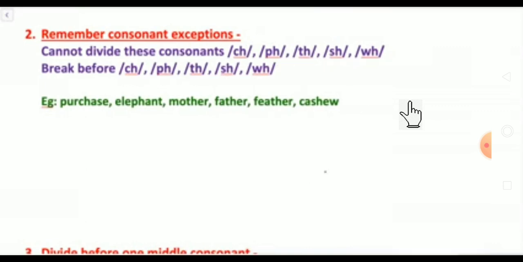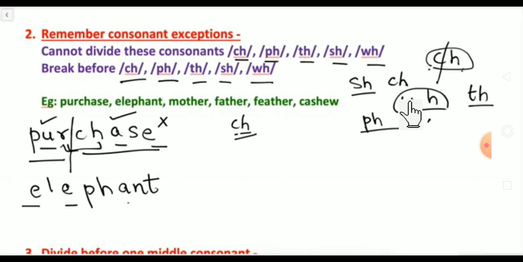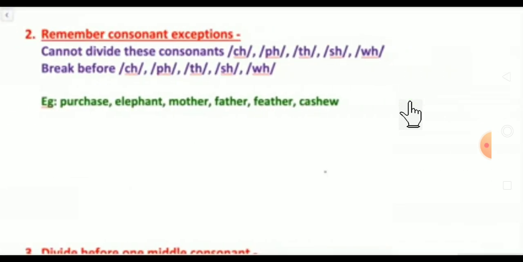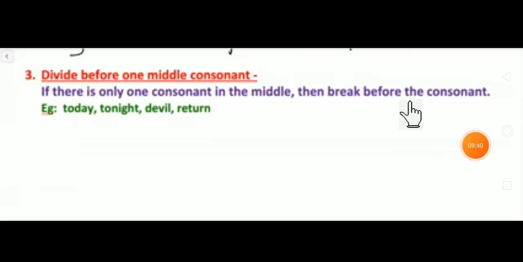Next, move to the third rule. What is our third rule? Yes, one more example here. So the third rule says divide before one middle consonant. Divide before one middle consonant. So if there is only one consonant in the middle, then break before the consonant. If in this word there is only one consonant, what we have to do, if it is in the middle, so we have to break it before the consonant. Let's see one example.